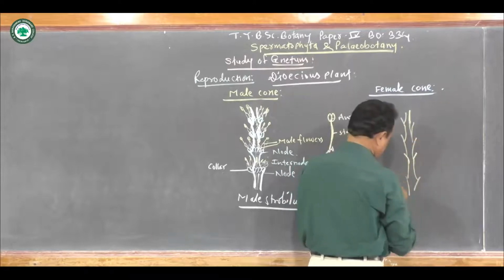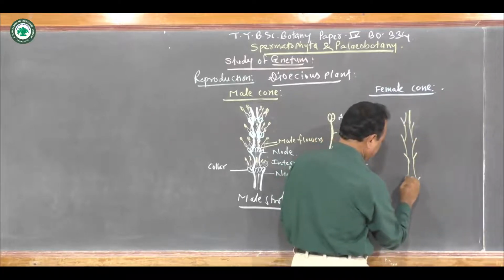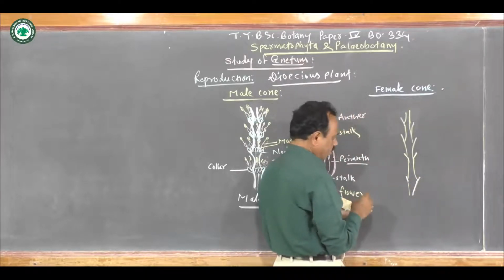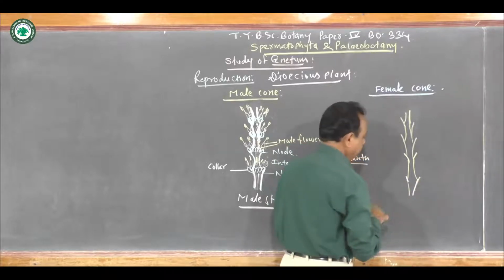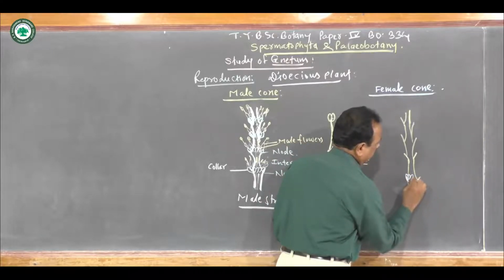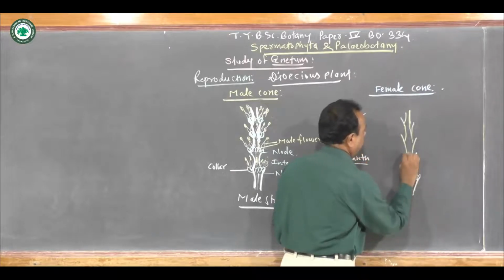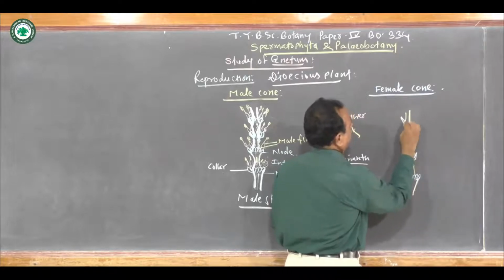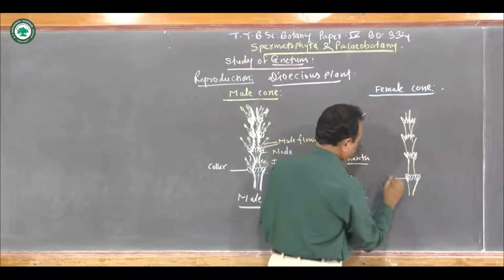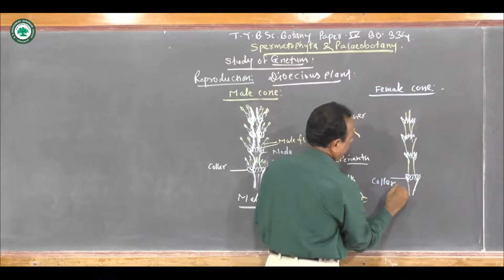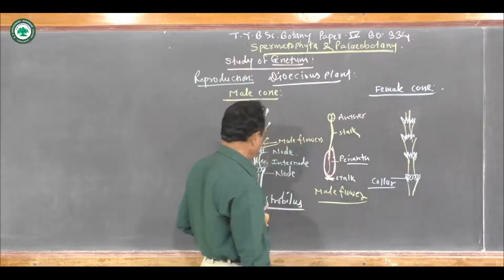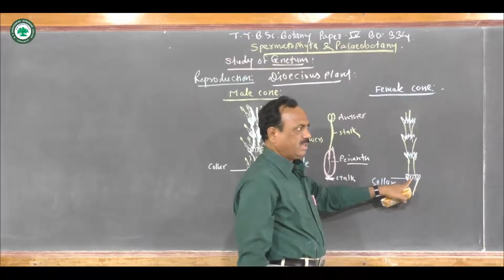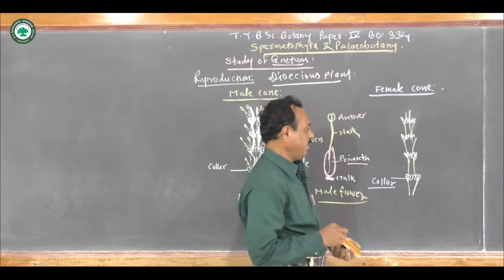So this female cone is produced on the female plant, and it also has nodes and internodes. At the nodal region, many bracts are developed, and due to the formation of this whorl of bracts, there is also a formation of a cupule-like structure, known as the collar. This is like the male cone or male strobilus. In the female cone also, the collar, that is the whorl of bracts, is developed.